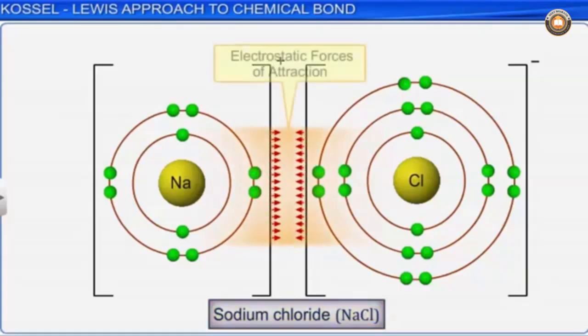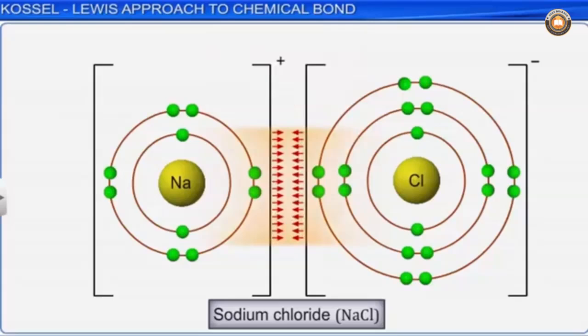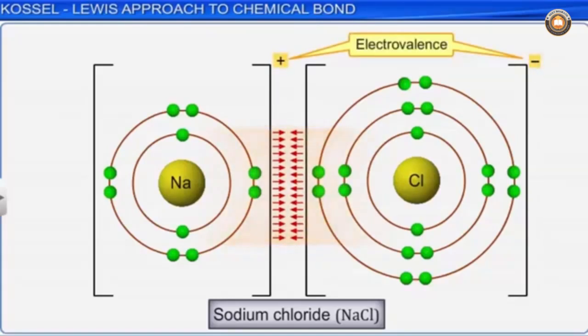Due to the strong electrostatic forces of attraction between these oppositely charged ions, an ionic bond is said to be formed. Thus, sodium chloride is formed by the transfer of electrons from sodium to chlorine. The number of unit charges present on the ion is called electrovalence.